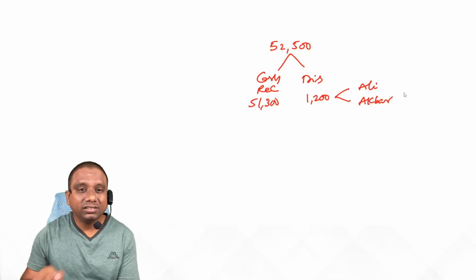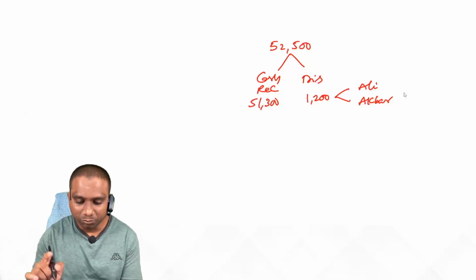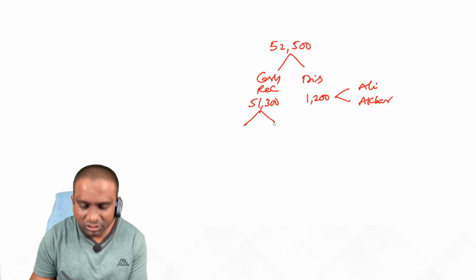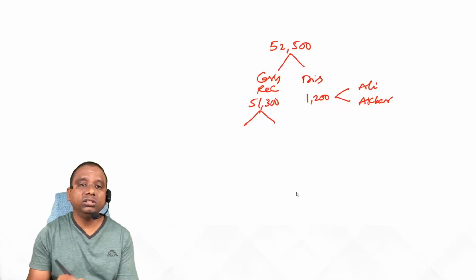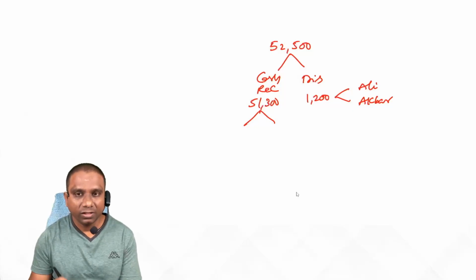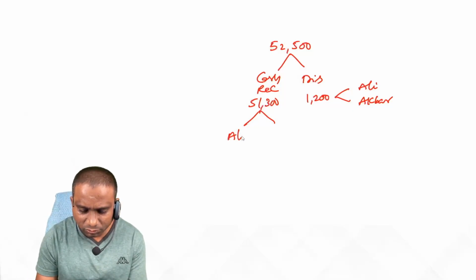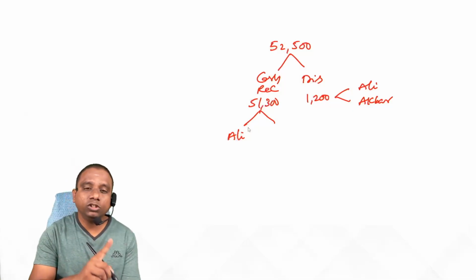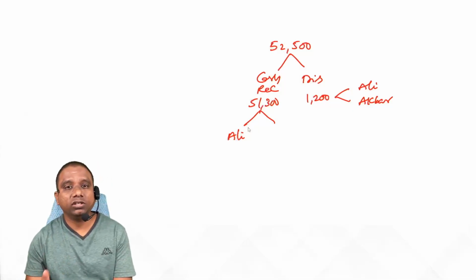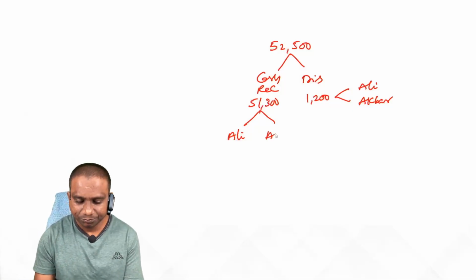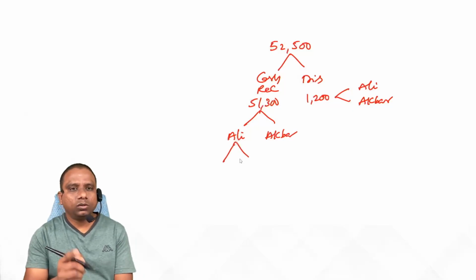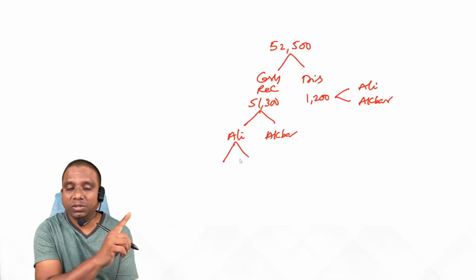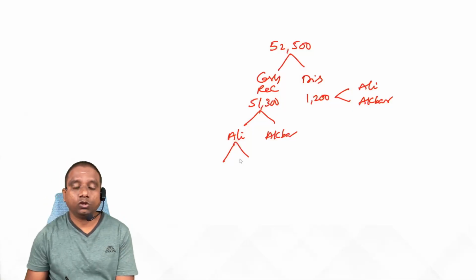How they will share this discount depends on how this amount is utilized by them. Out of 51,300, how much amount is utilized by Ali and how much by Akbar? Calculate. Here look at Ali. Out of the first bill, Ali has to bring 20,000 rupees.